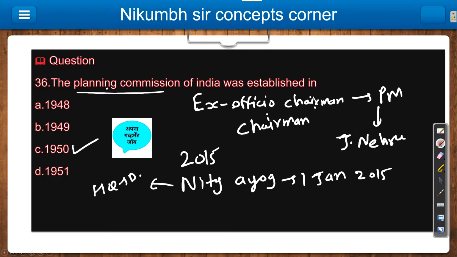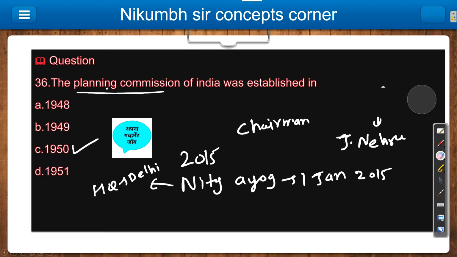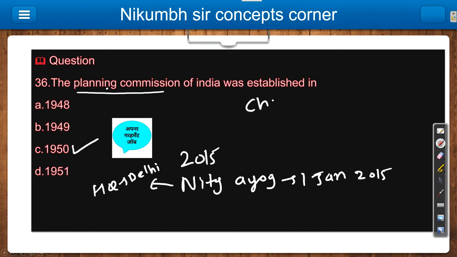Headquarter for Niti Aayog is Delhi. Then you compulsorily have to remember this now. Very important thing for you. So, the chairperson. Who is the chairperson? Same thing, that is the chairman of Planning Commission. They didn't change this concept. So the chairperson will be the PM only, the Prime Minister.